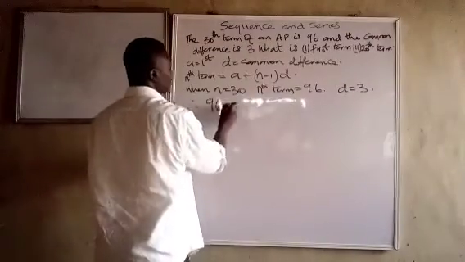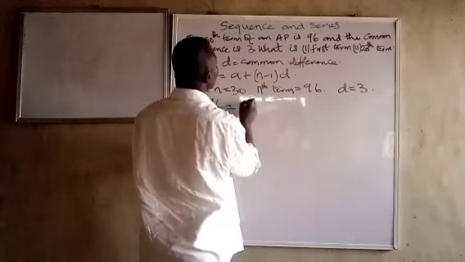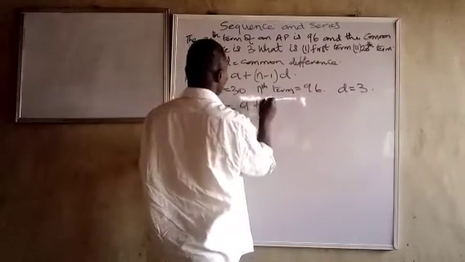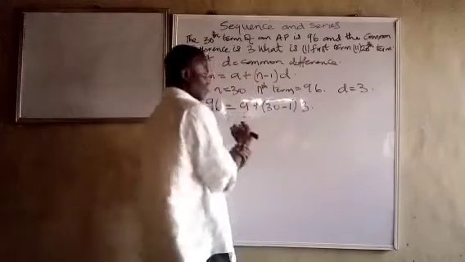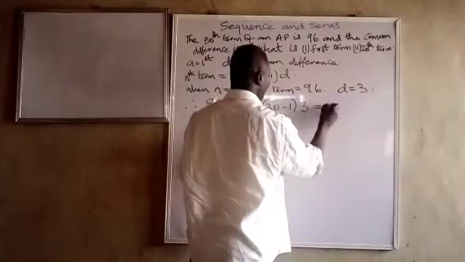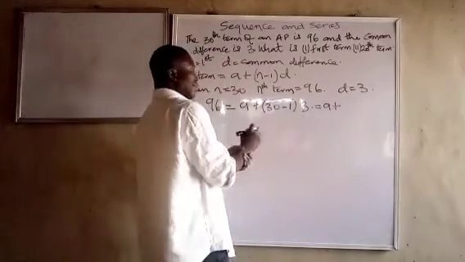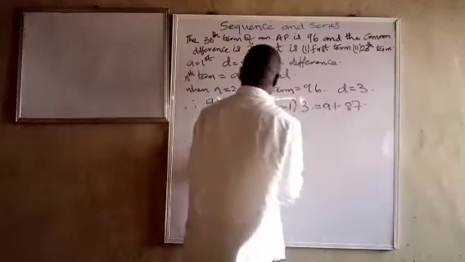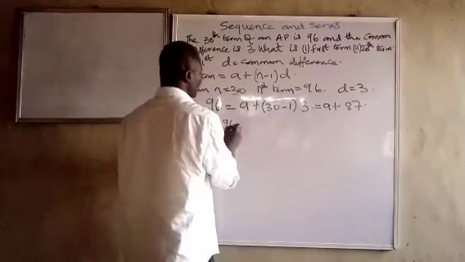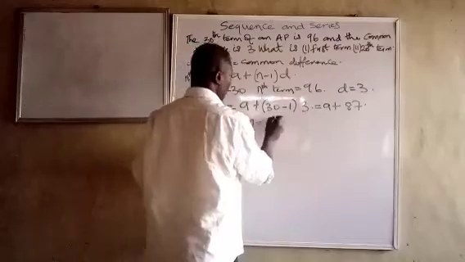Therefore, 96 is equal to A plus (30 minus 1) into 3. And what does that give us? It makes it 29 times 3, that should be 87. So our A is equal to 96 minus 87, which is equal to 9.